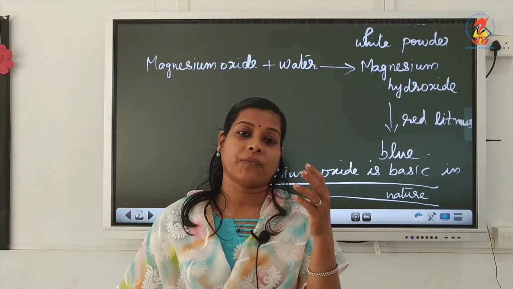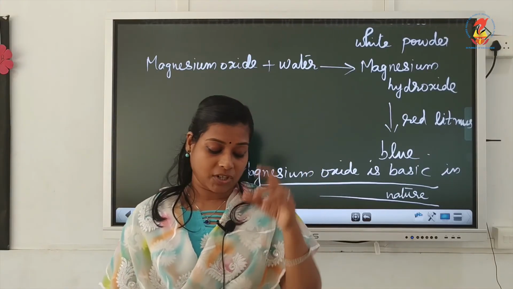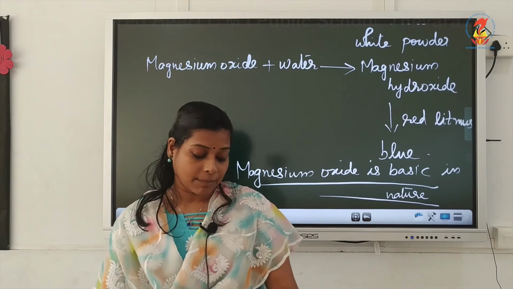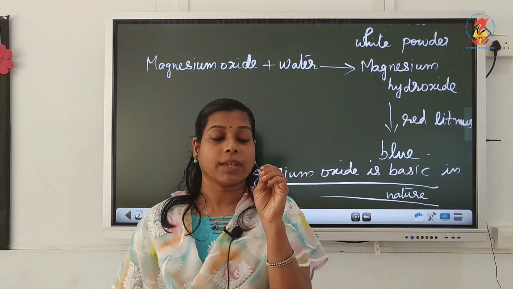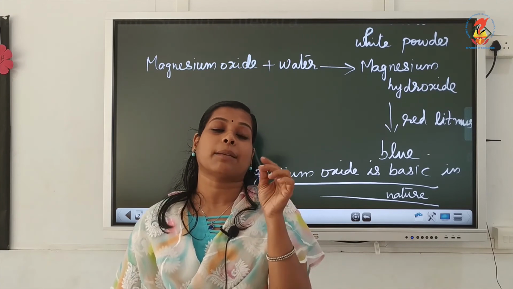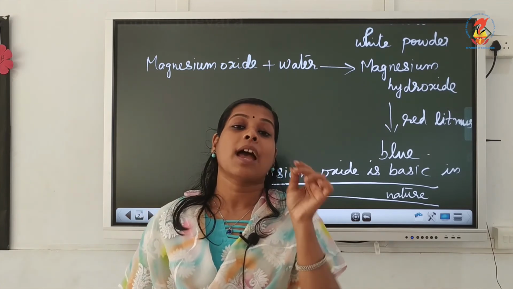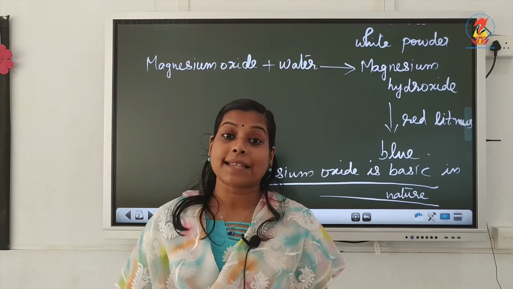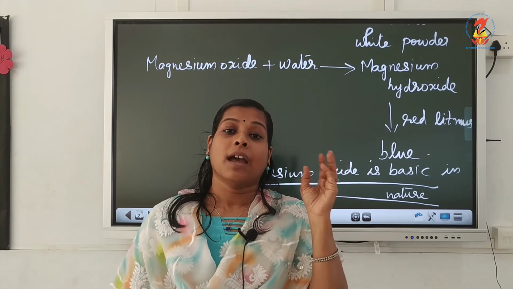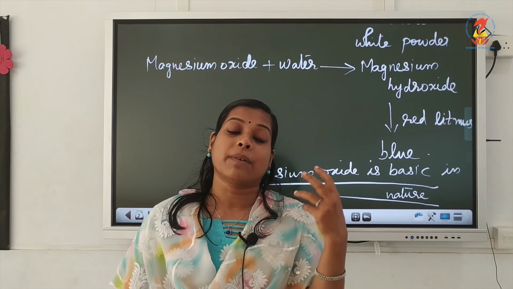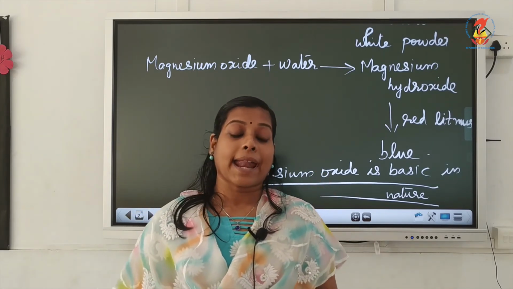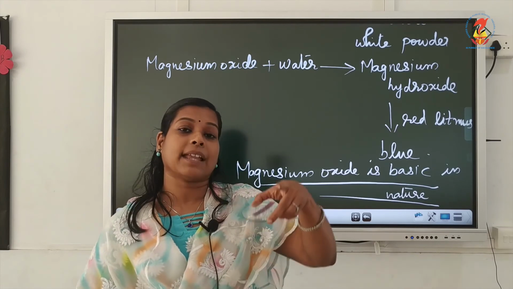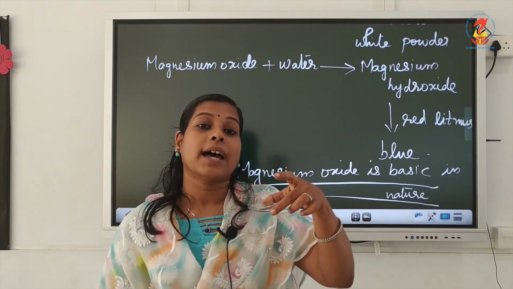First we took magnesium metal and burned it in oxygen. During burning, that metal combines with oxygen, burning with a dazzling white light, and a white powder is produced.